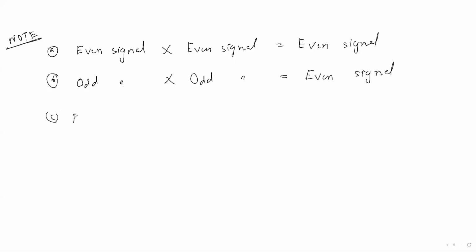Third, if we multiply an even signal with an odd signal, then we'll get an odd signal. Fourth will be like that only. If you take odd as the initial signal, that odd signal into an even signal will produce an odd signal only.